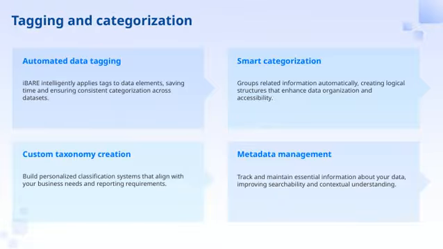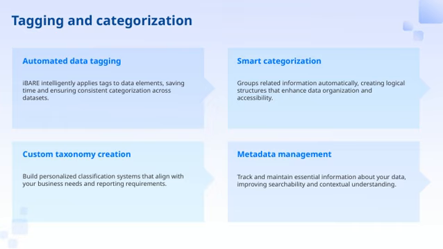Let's take a closer look at tagging and categorization. First, with automated data tagging, iBARE intelligently applies relevant tags to data elements. This not only saves us time, but also ensures that the categorization remains consistent across all datasets. It's a real time-saver and helps maintain data integrity.